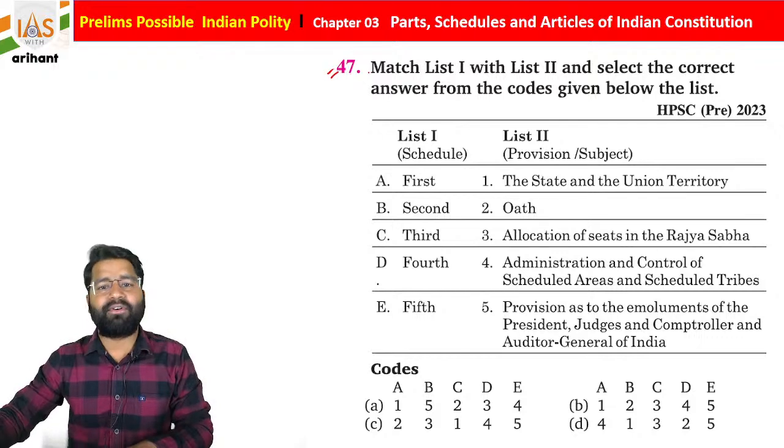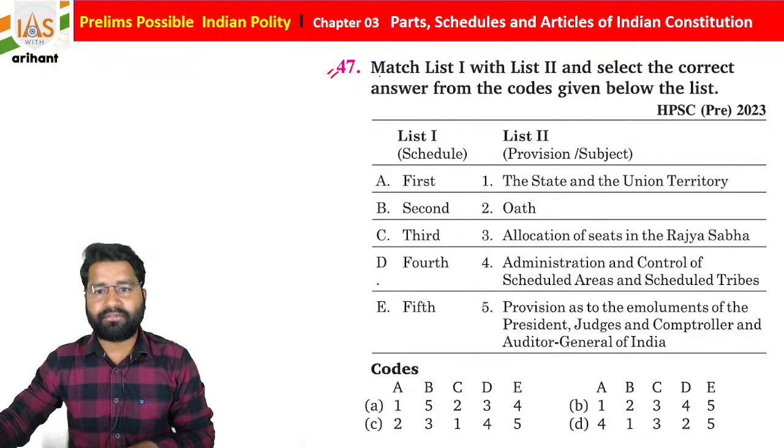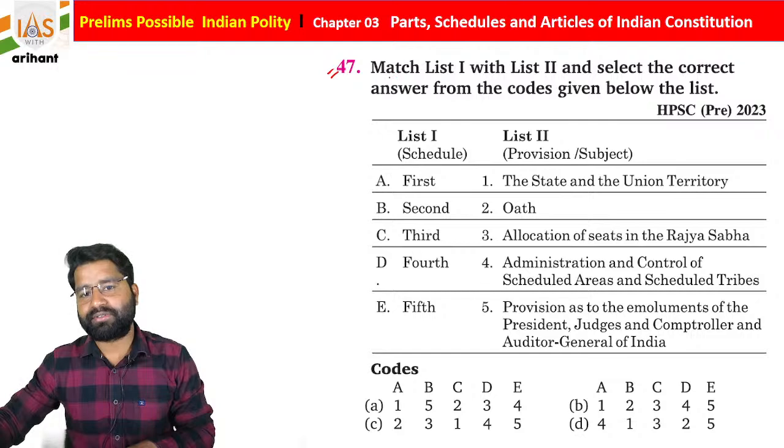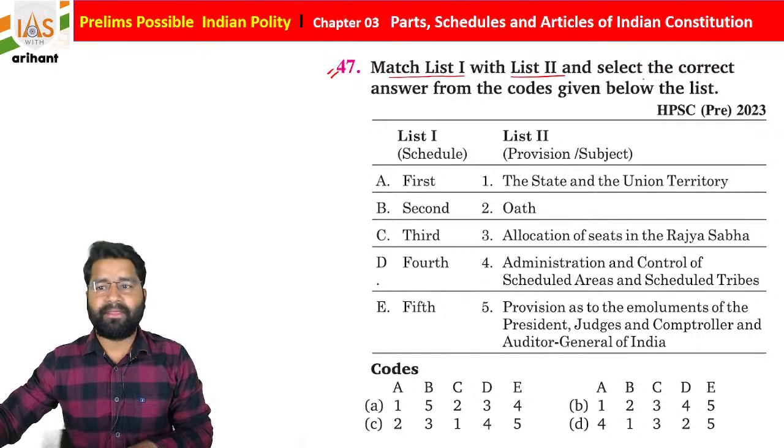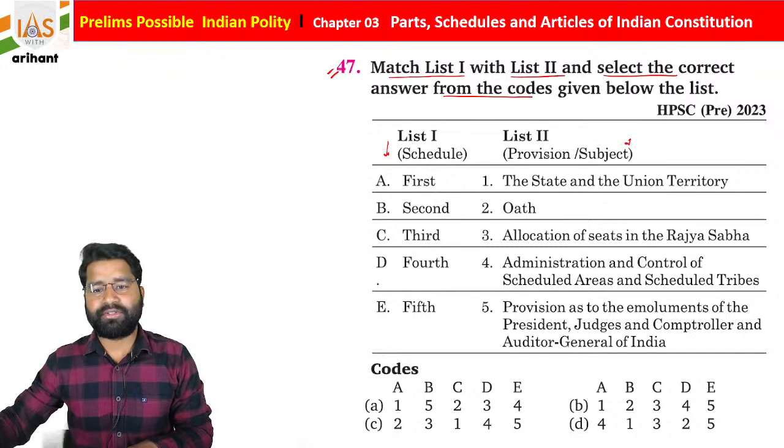If we talk about the 47th question of this series, students, list 1 to list 2, you have to match and select the correct answer from the code given below. So there are schedules and there are provisions. First schedule, second, third, fourth and fifth, and there are provisions. So state and union territory, it is under the first schedule.